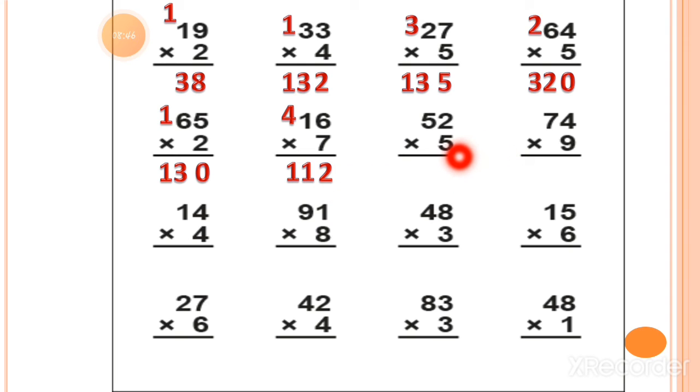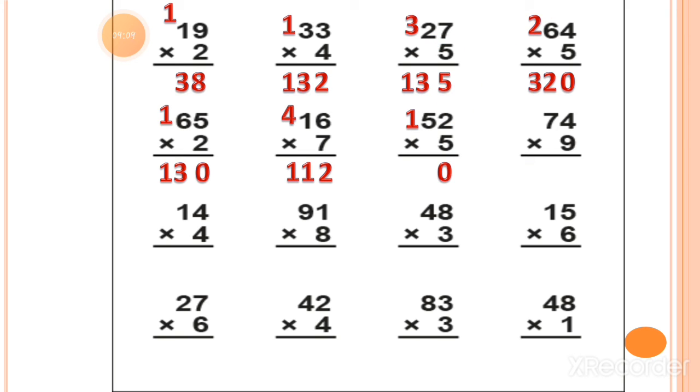Now the next sum is here 5 twos are. So 5 twos are equal to 10. You can write 0 under the ones column and 1 will move as a carry forwarded number. Now 5 fives are. So 5 fives are equal to 25 plus you have to add one number.